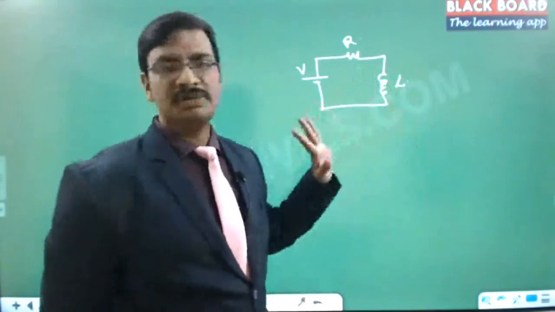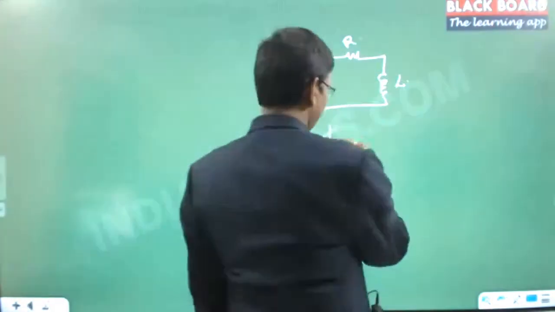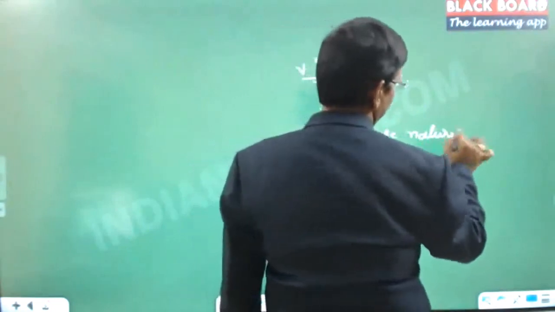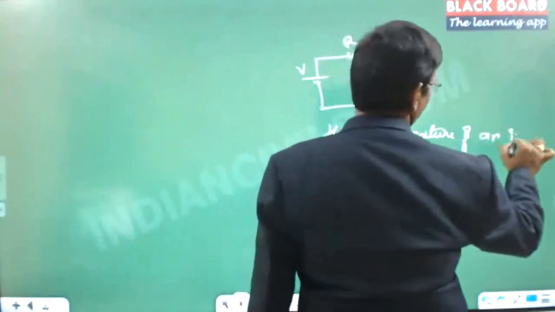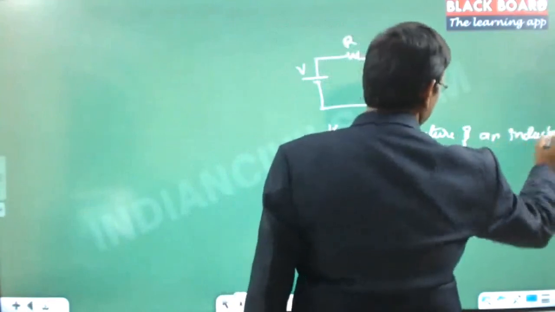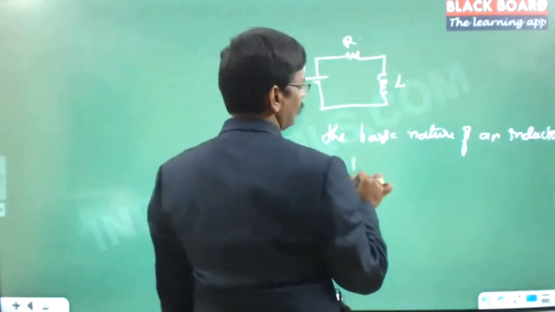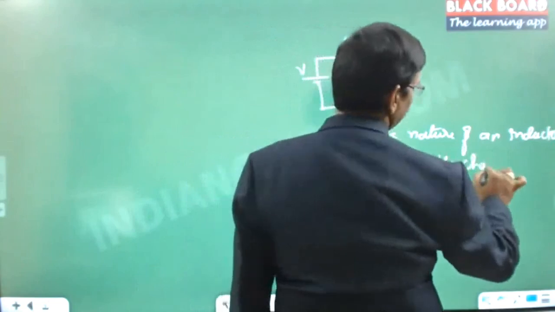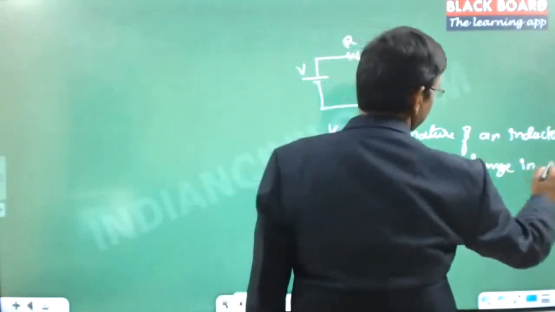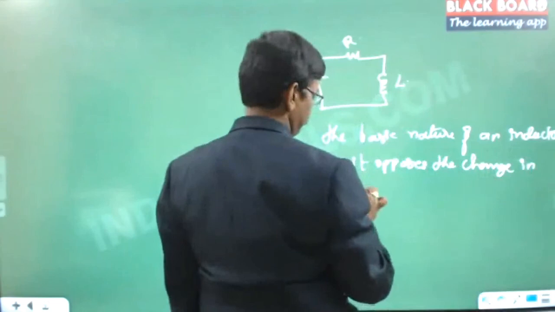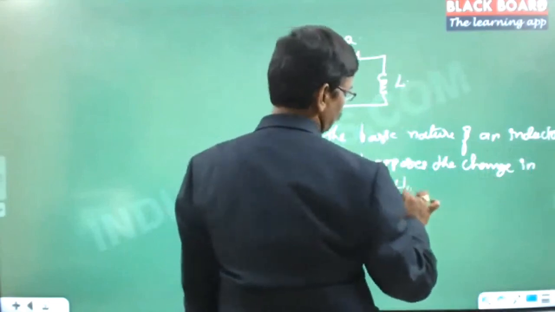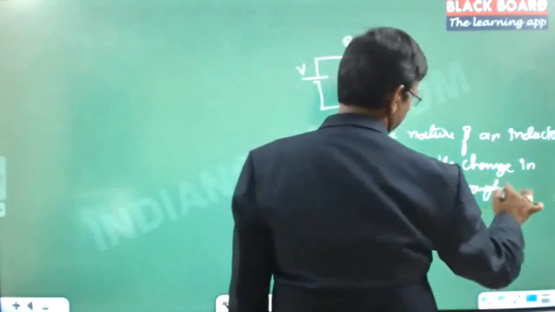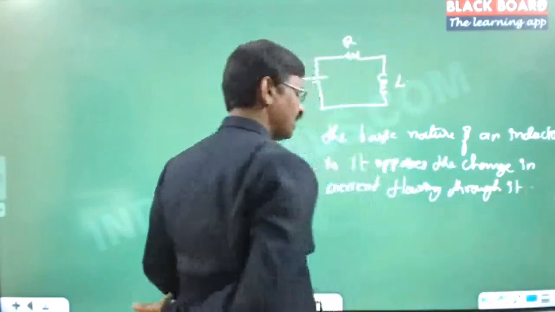But what is important for us is the basic nature of an inductor: it opposes the change in current flowing through it.